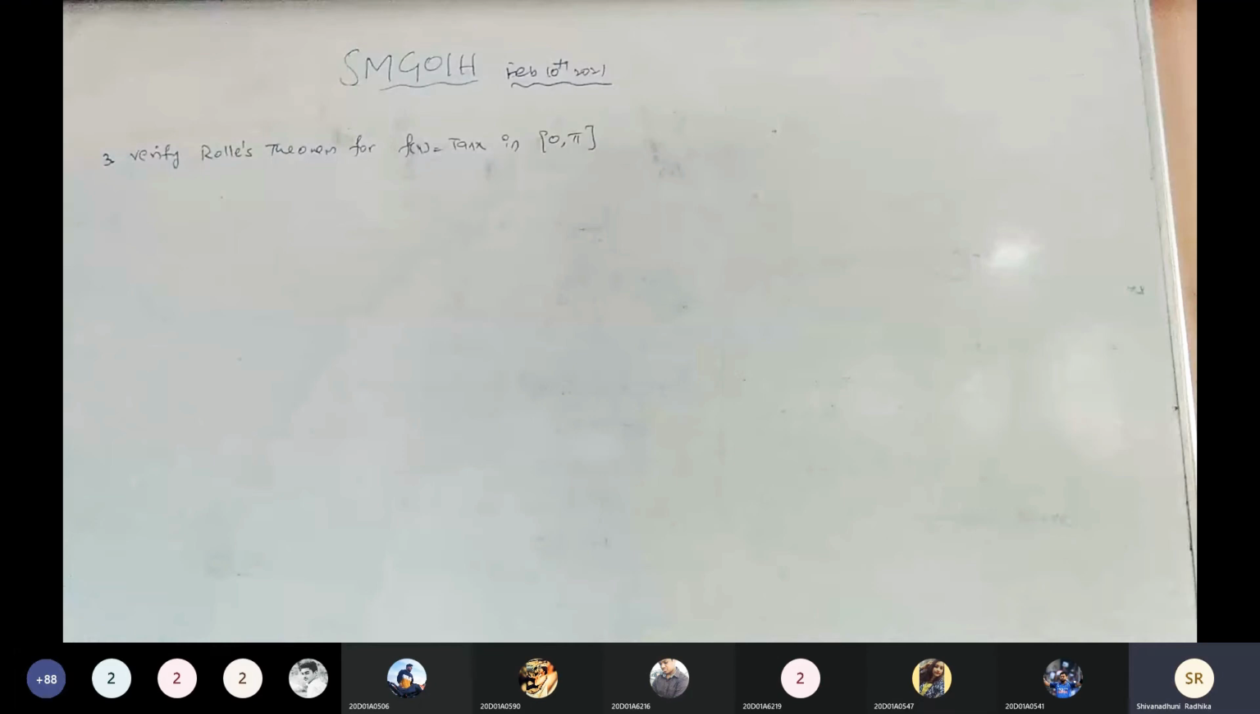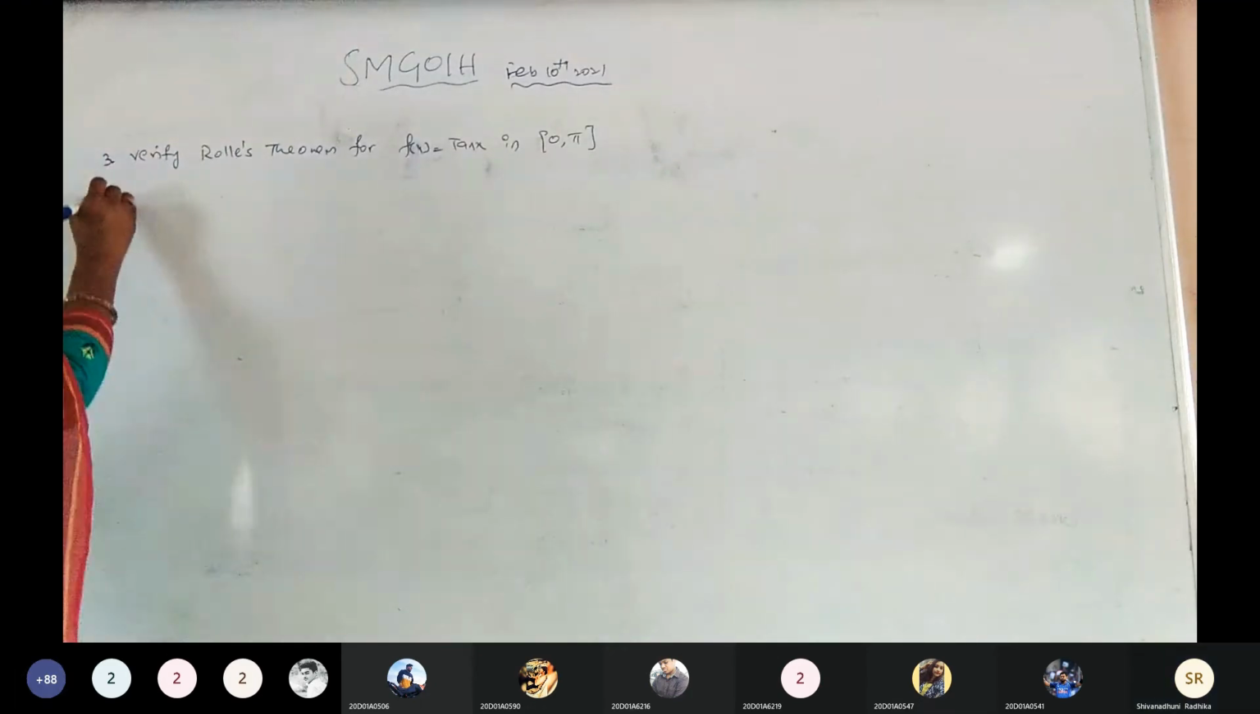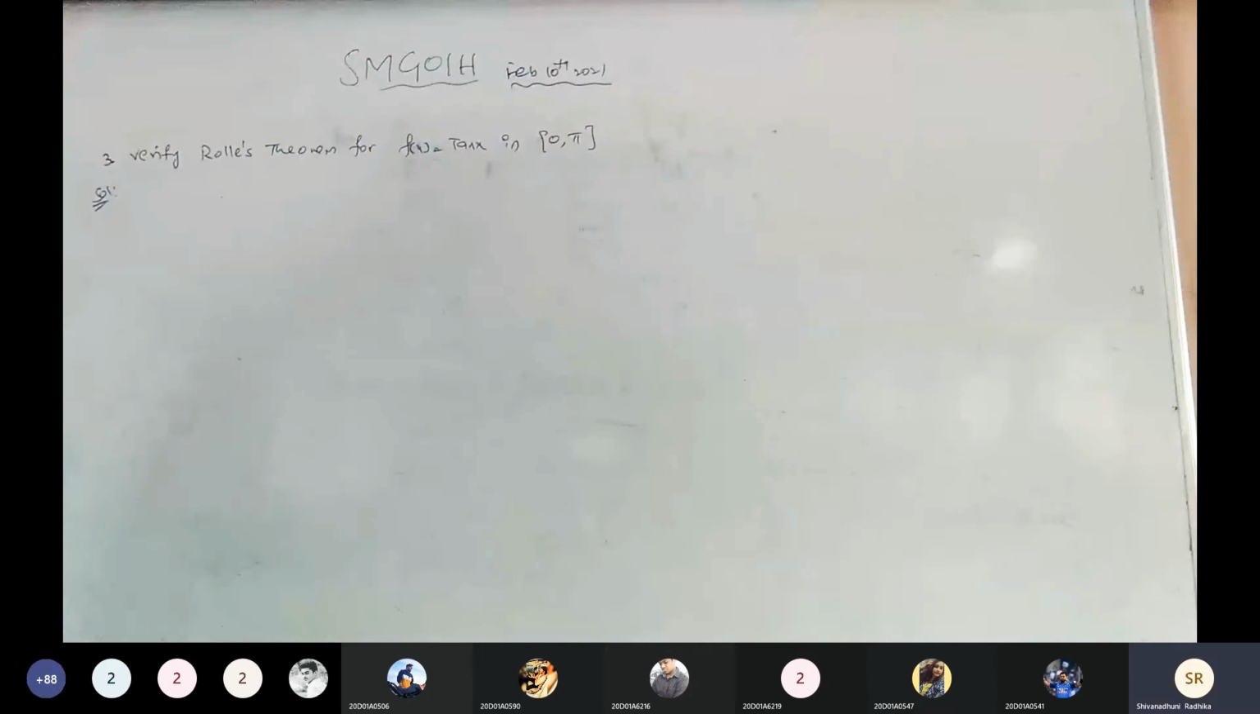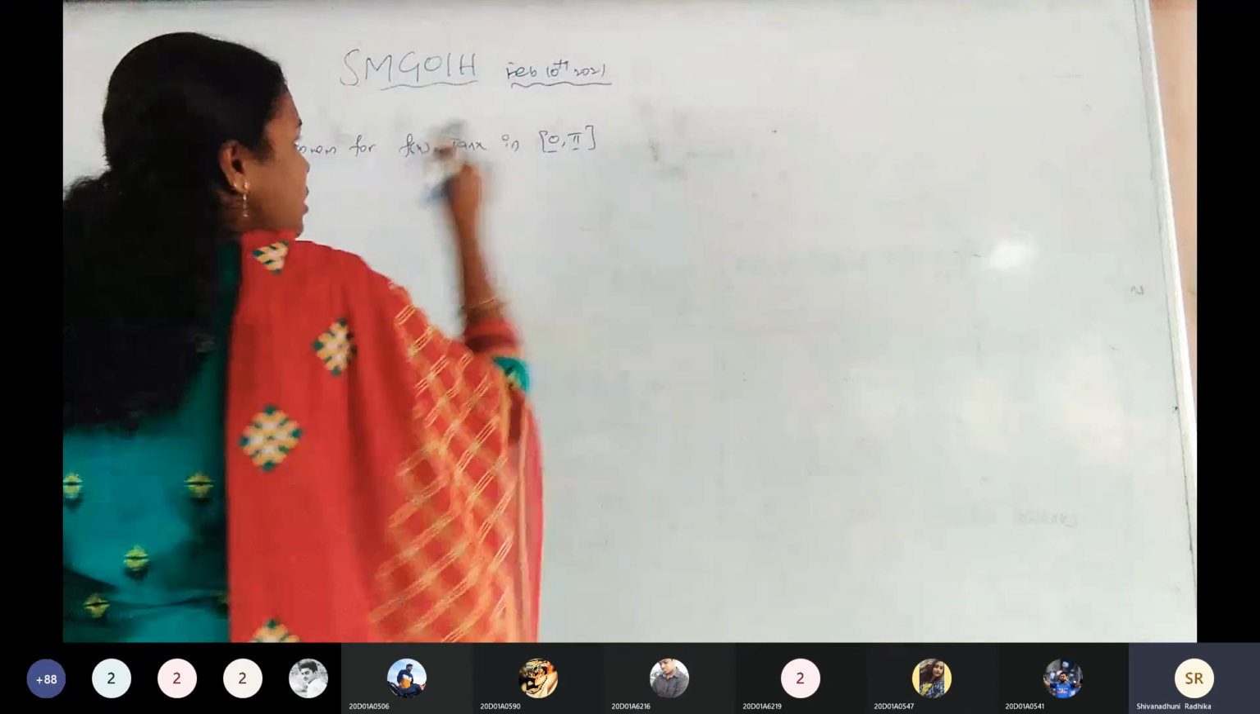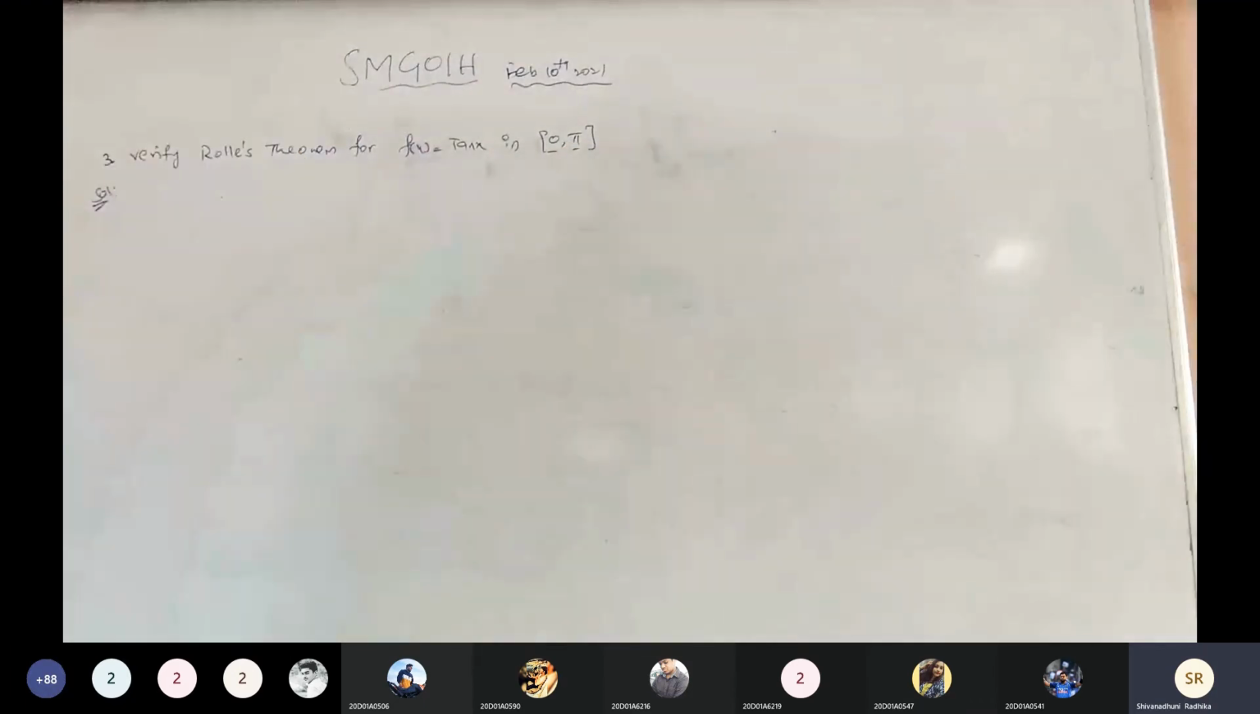Close 0, pi. Solution. Tell me, what is the given function? f of x equals tan x, that is defined in the interval, what now here? Closed 0, pi. And that is a trigonometric function.